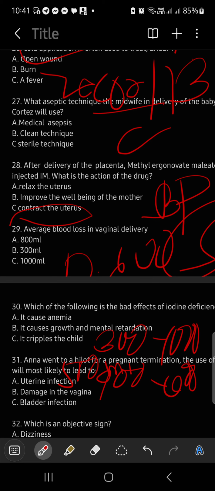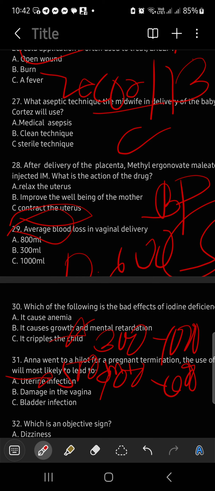So we need to make sure, ulitin ko ha, the answer here is not 300, but it's 600 ml. Kasi average blood loss ang tinatanong. There is a normal blood loss of 300 to 1,000. There is a normal blood loss of 400 to 600. That makes 500 as the average blood loss. Since the option has no 500, the original on this question has a 600 ml.